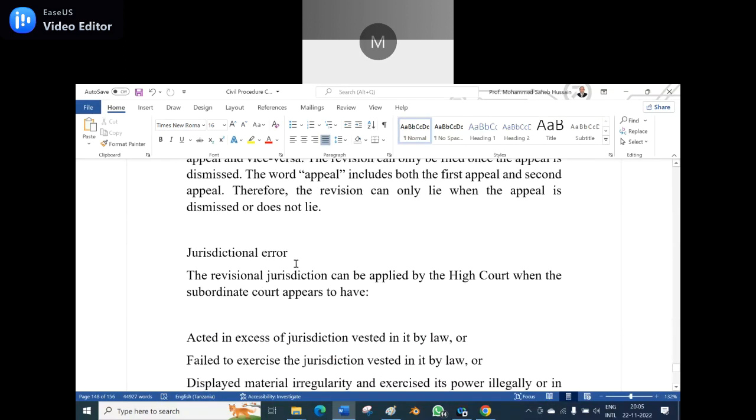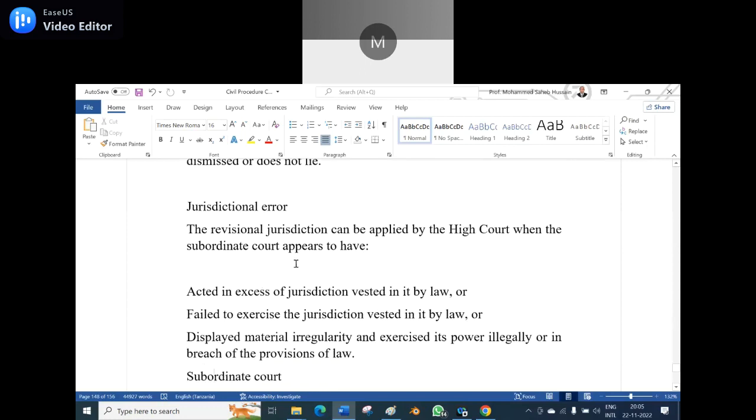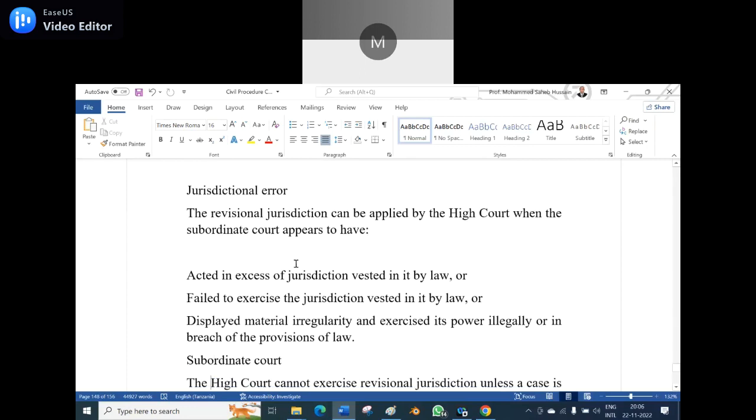So, jurisdictional error is concerned. The revision jurisdiction can be applied by the High Court when the subordinate court appears to have acted in excess of the jurisdiction vested in it by law, or failed to exercise the jurisdiction vested in it by law, either beyond the jurisdiction or not exercising the jurisdiction, or displayed material irregularity and exercised its power illegally or in breach of the provision of law. In these cases, there is a jurisdictional error.